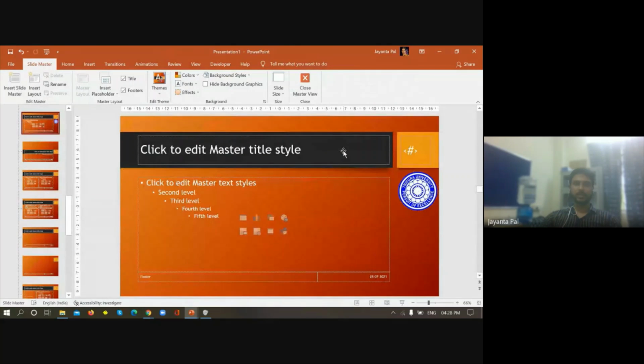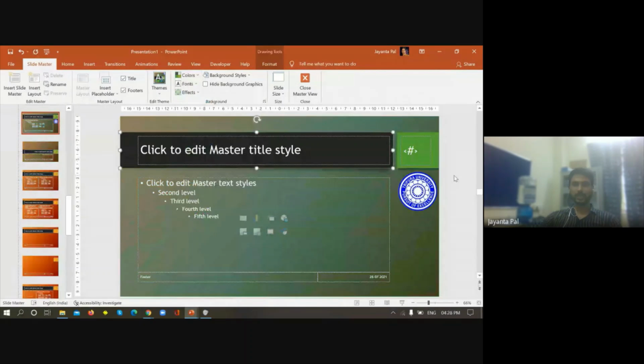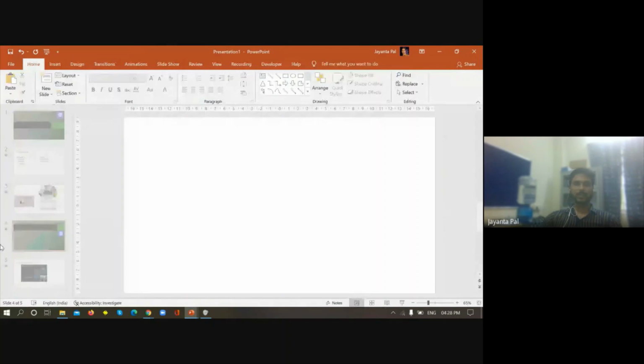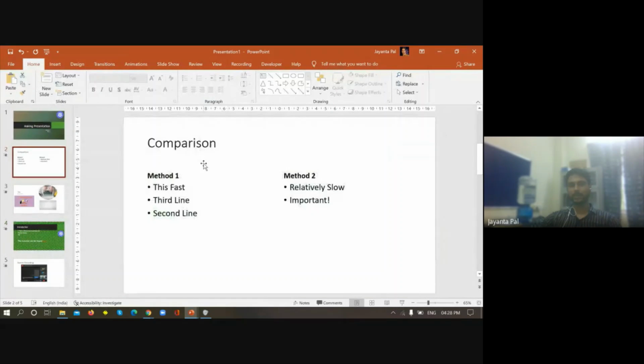If I change this color in the slide master, it will automatically change the corresponding slides, but it will not change this theme because this theme doesn't match the slide master theme. It will make the change only to those slides which match this particular theme.